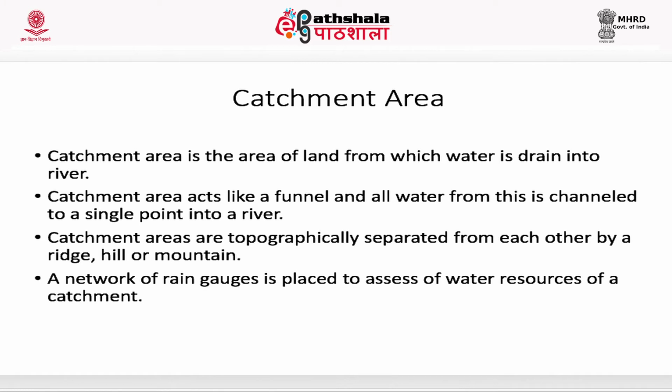Catchment area. Catchment area is the area of land from which water is drained into a river. Catchment area acts like a funnel and all water from this is channeled to a single point into a river. Catchment areas are topographically separated from each other by a ridge, hill or a mountain. A network of rain gauges is placed to assess water resources of a catchment.